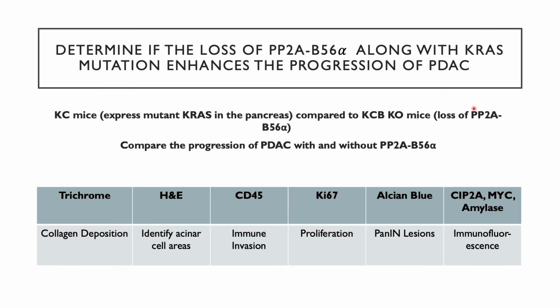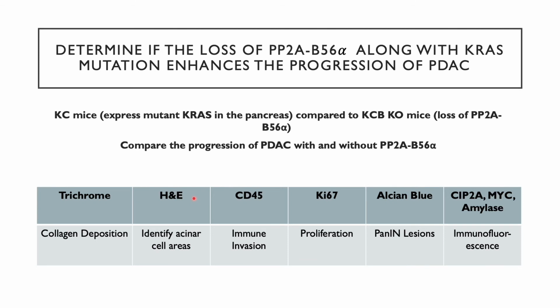To address my second aim, which is to determine if B56 alpha loss with active KRAS enhances the progression of PDAC in vivo, we are comparing the tumor progression and characteristics of tumors from KC mice that express mutant KRAS in the pancreas with KCB-KO mice that have this mutant KRAS in the pancreas but also have a full body loss of PP2A-B56 alpha.